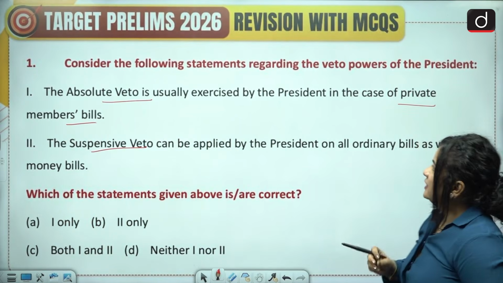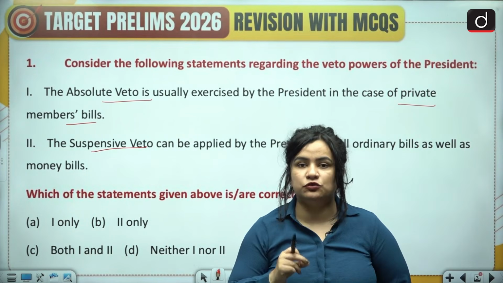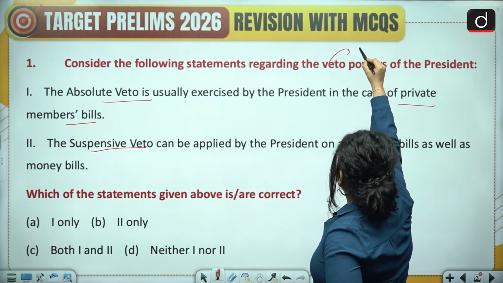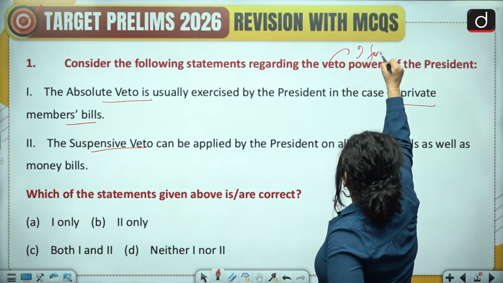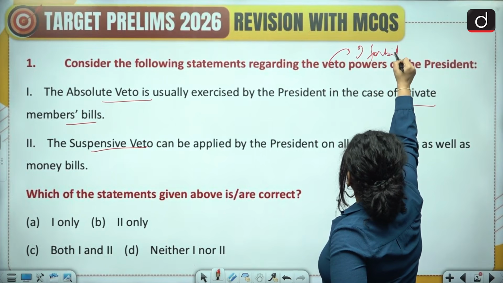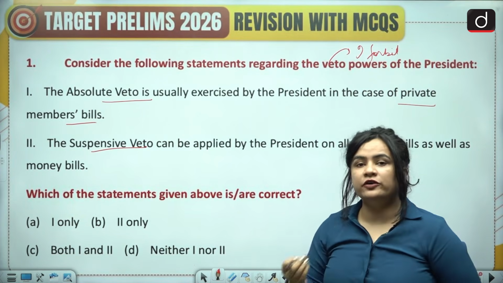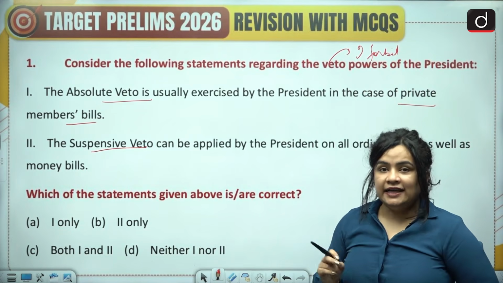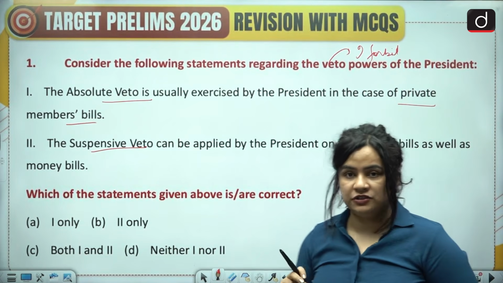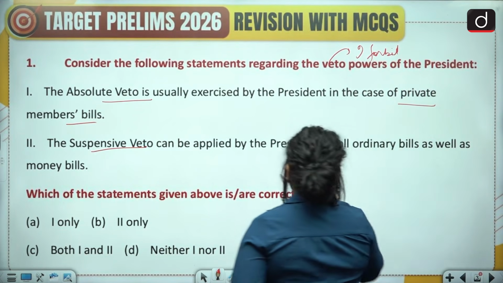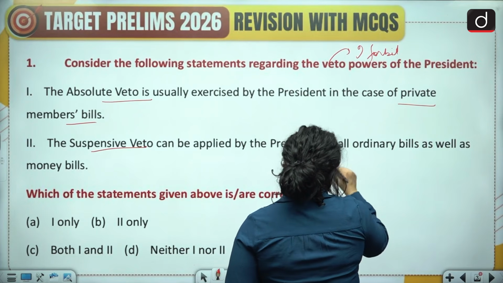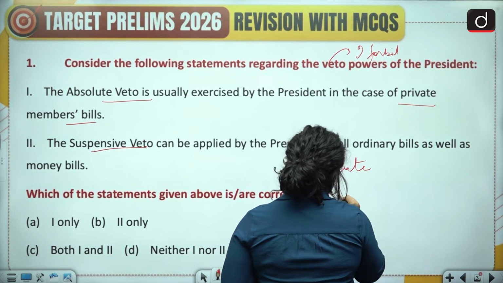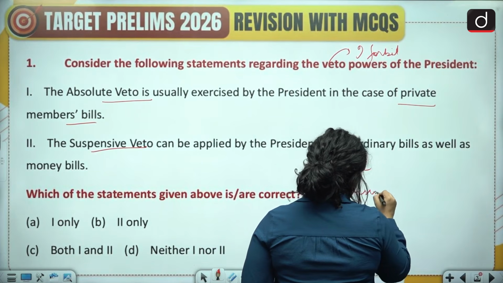So first of all, let's try and understand what exactly does veto mean. Veto in its literal meaning is "I forbid", meaning withholding of assent. Now the President of India has three kinds of veto powers. What are those? They are absolute veto, suspensive veto, and pocket veto.